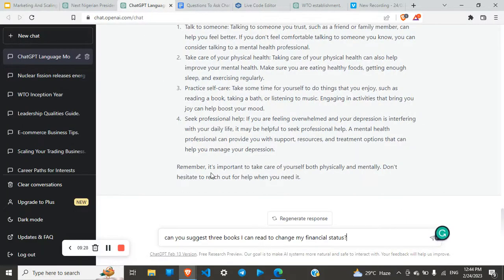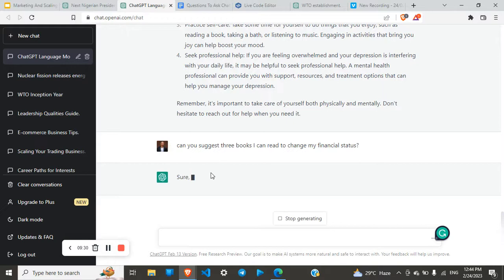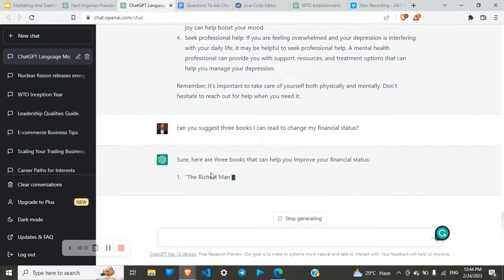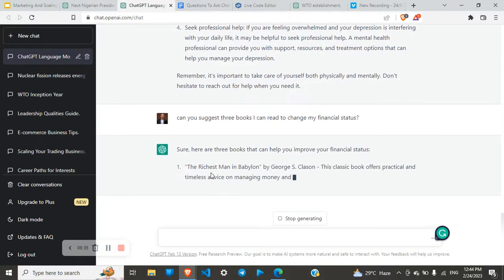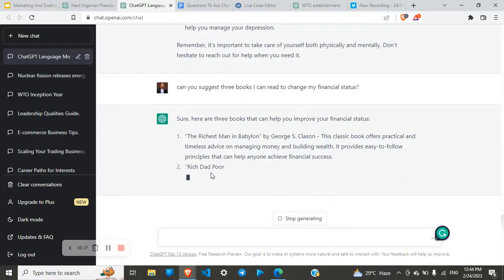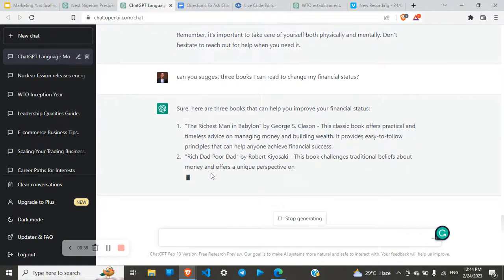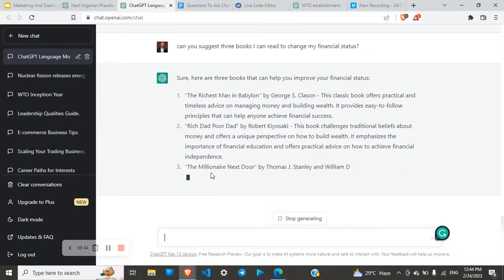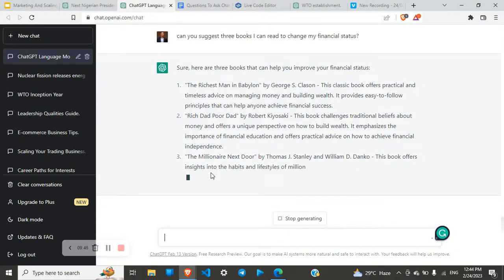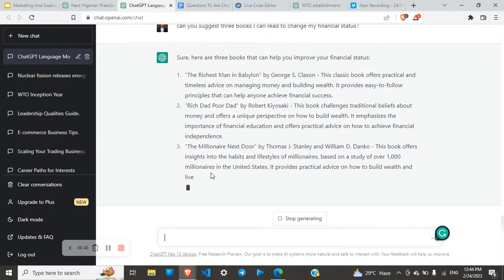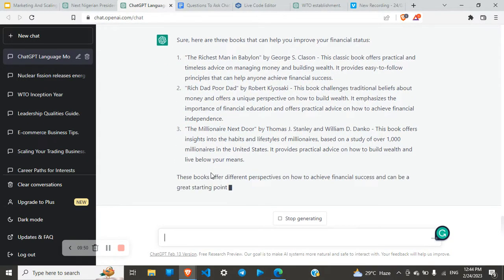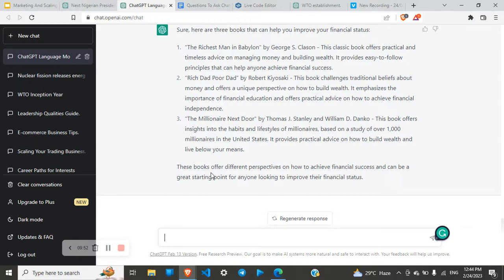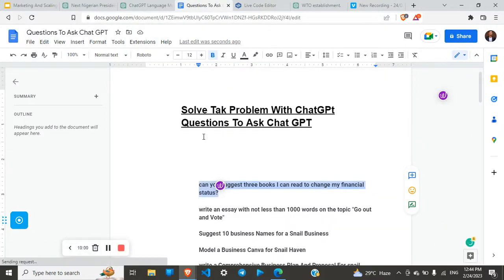So that's quick. Can you suggest 3 books I can read to change my financial status? It's saying, sure, here are 3 books that can help you improve your financial status. The first book is The Richest Man in Babylon by George S. Clason. The second book is Rich Dad Poor Dad by Robert Kiyosaki. And the third book is The Millionaire Next Door by Thomas J. Stanley. Now, these are 3 very amazing books. I've read them and they are very powerful and mind blowing, I can tell you, for free.